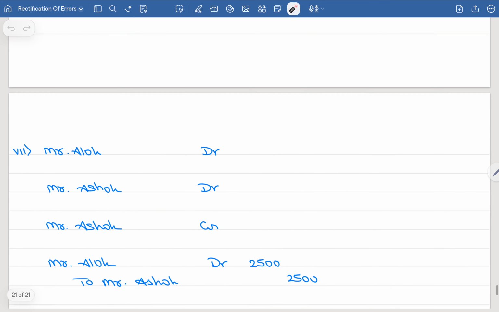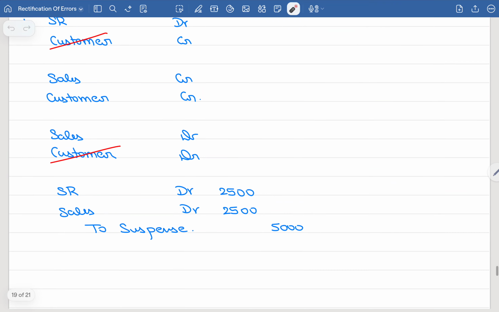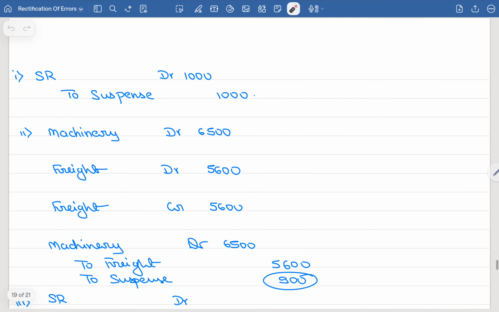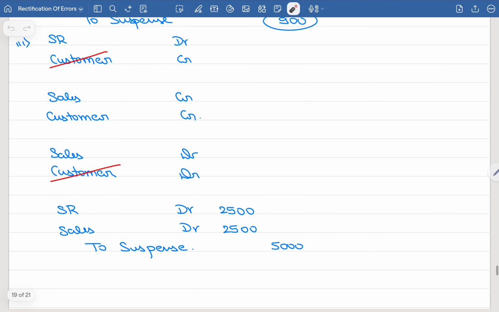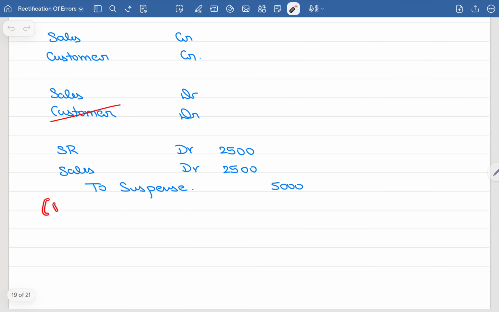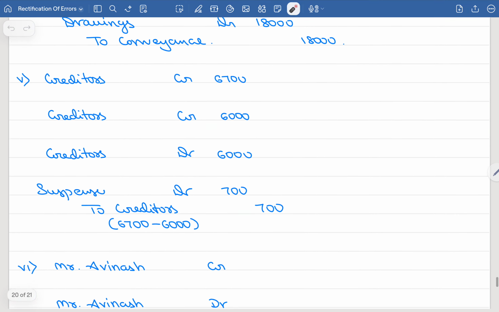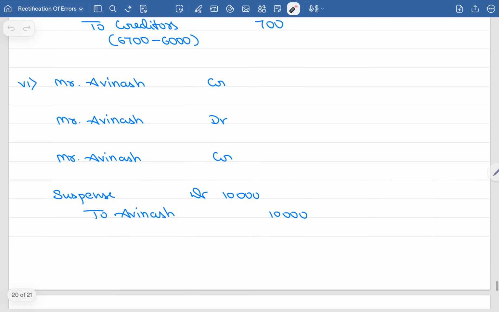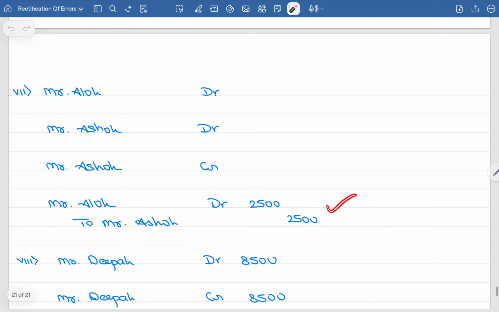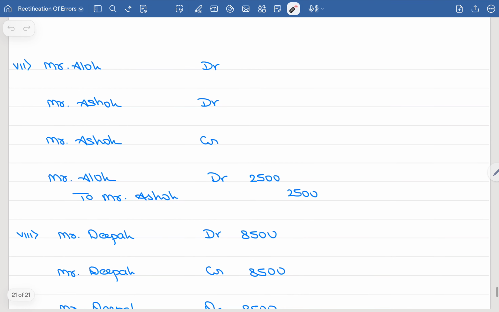In your examination, all this rough work you can do on the last page of your answer sheet. In the main answer, you have to directly write only the rectification entry with narration. What narration can you write? Narration is simple. Whatever is given in the question, the same sentence you can write, beginning with 'Being so and so'. Whatever is given in the question, the same sentence you can mention as a narration, or you can write some brief narration for the entry. That much is sufficient. You have to write it in the format of a journal entry. Only these rectification entries, the last entries, you have to mention in the exam main answer. All these workings will be done in the rough work.